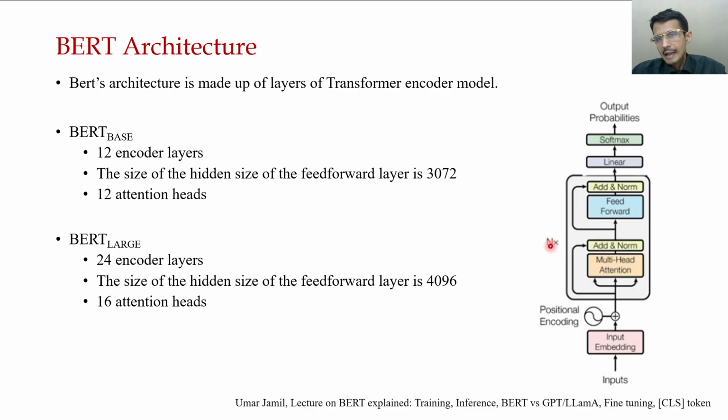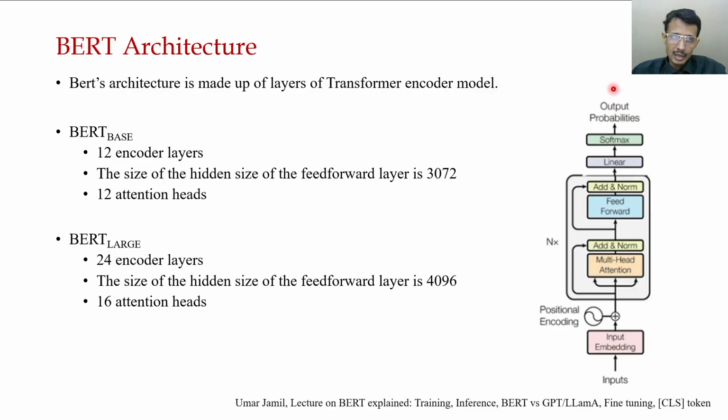This is repeated N times, where N may be 6 or any number. Whatever is processed by the encoder goes to the linear layer and then a softmax to the output probabilities.